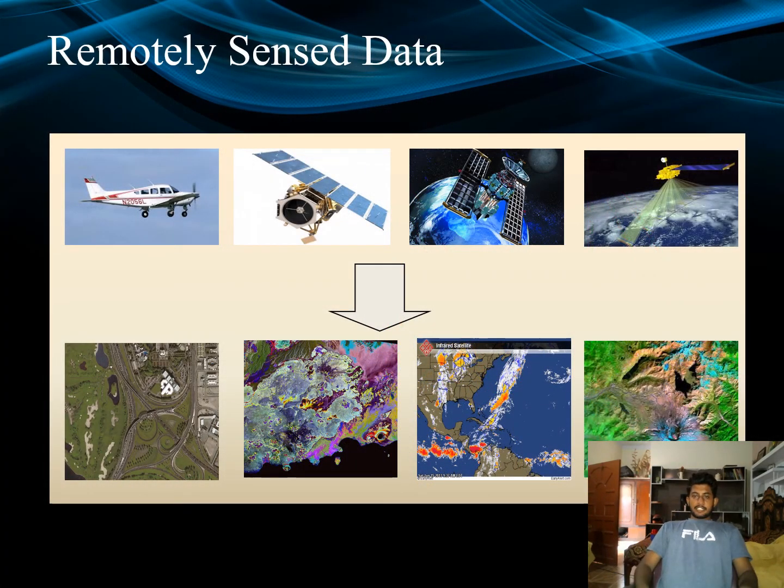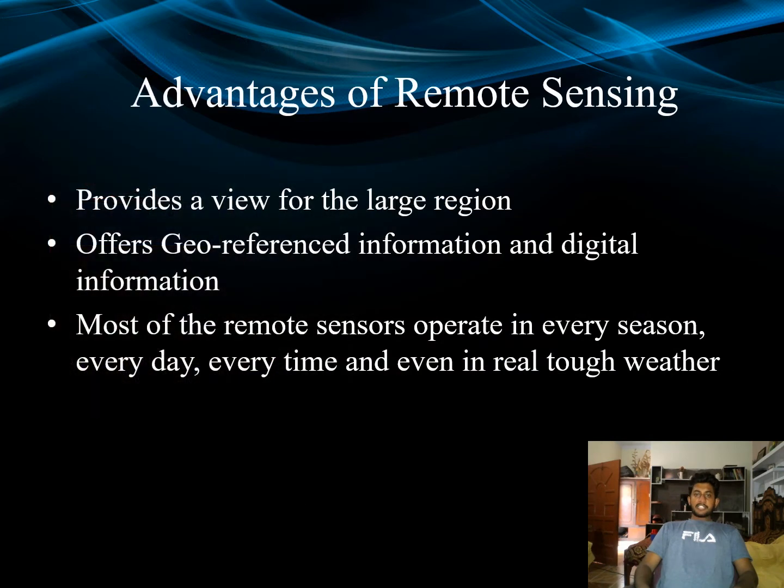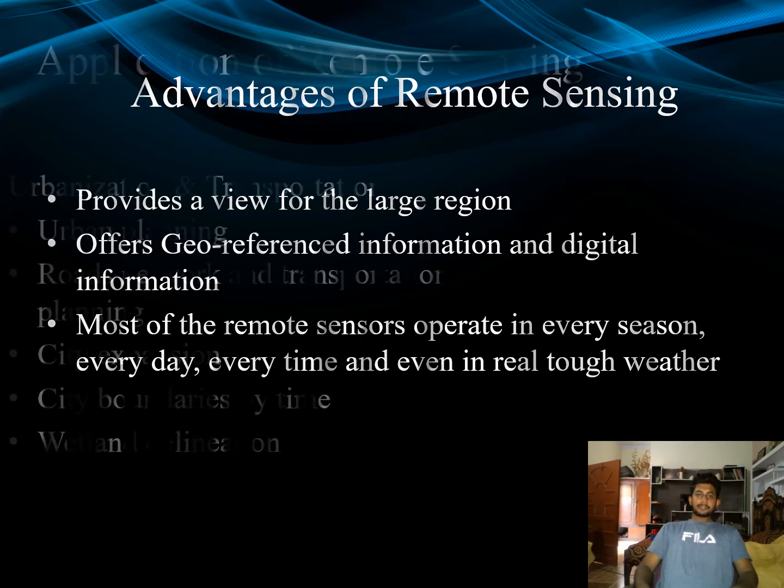Remote sensing data. These are the data that we obtain from remote sensing: airplanes, solar radiation, radar methods, satellites. Advantages of remote sensing methods: they provide a view of a large region and offer digital information. Most remote sensors operate in every season, every day, every time, even in really tough weather. We can get information from this.